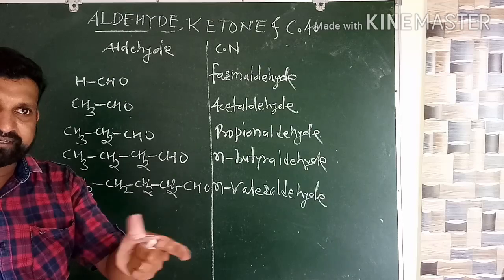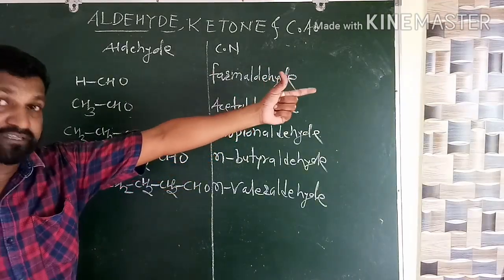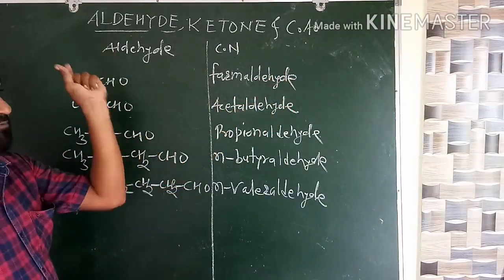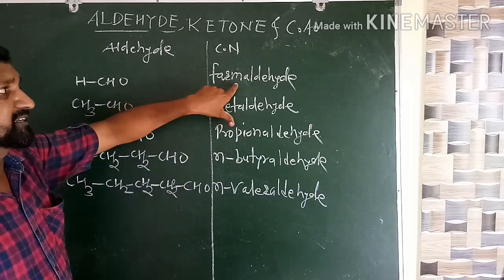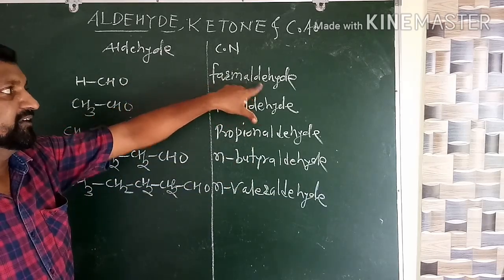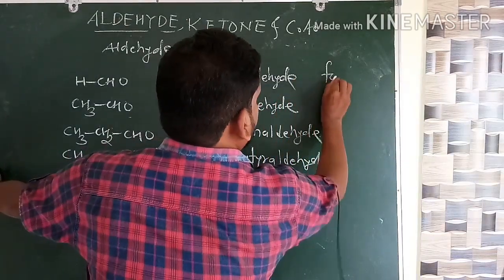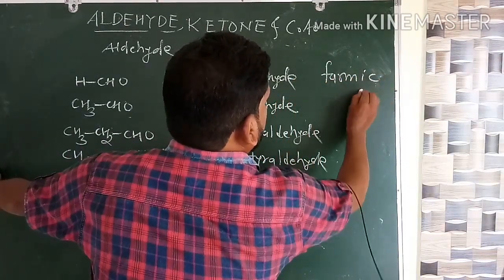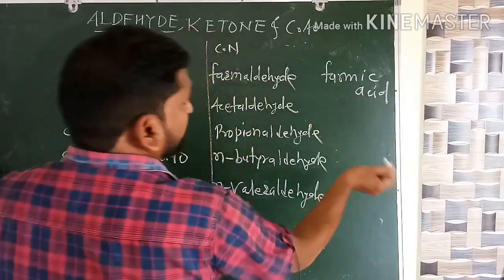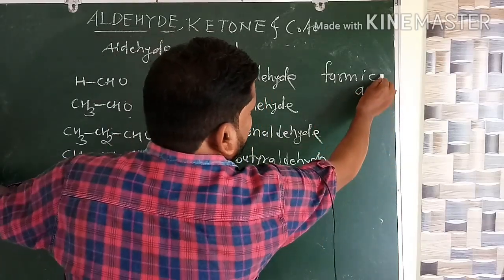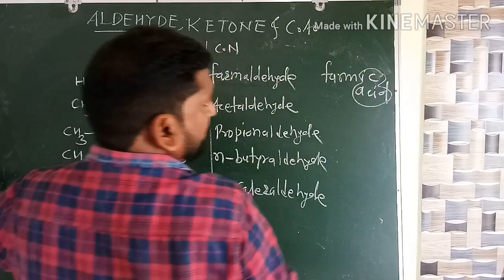Let us see in case of carboxylic acid. So from that formic acid word, we get formaldehyde. Formic acid. From that, just remove the IC acid. What will happen?